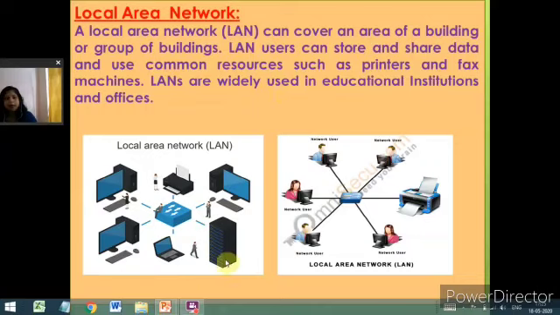Your computer lab is an example of a LAN, and so is your smart class, where in all the classrooms there is one smart board, and all the smart boards are connected to your knowledge center. So it is also an example of a LAN. In practical life also we are using LANs.